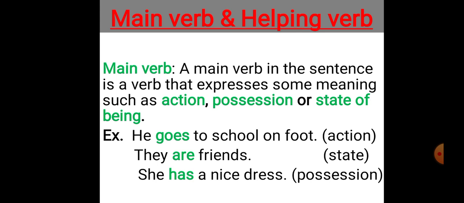Let us try to understand main verb at first. A main verb in a sentence is the verb that has the actual meaning of the verb. It expresses the meaning such as action, possession, or state of being.